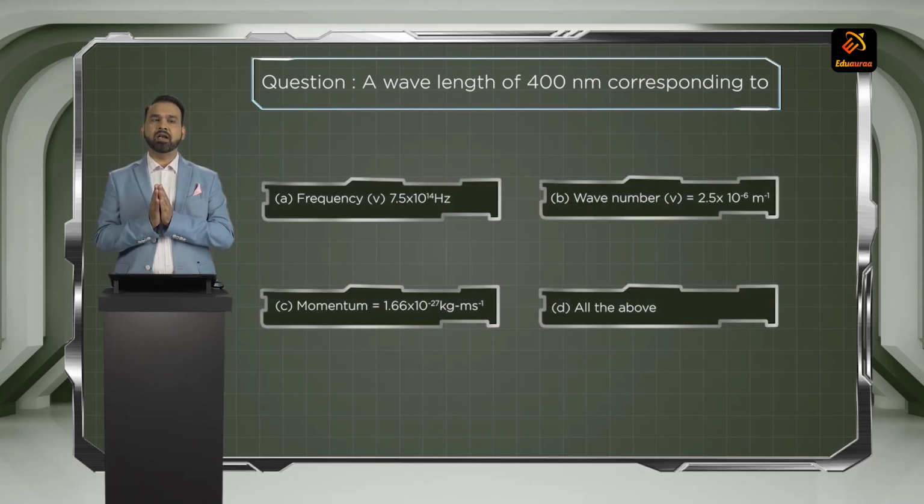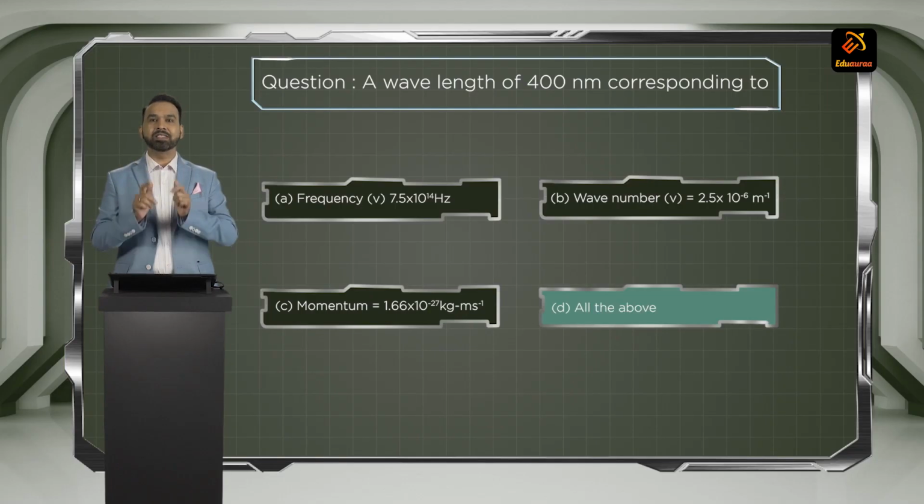A wavelength of 400 nanometer corresponds to. Now wavelength is given to you, lambda in terms of nanometer. Convert the nanometer in terms of meter. 1 nanometer is equal to 10 raised to minus 9 meters. So multiply 400 into 10 raised to minus 9, that will be 4 into 10 raised to minus 7 meters. We have converted the wavelength. Now we have to find out whether the wavelength is matching to the frequency. So how will you find out frequency? Nu will be equal to C upon lambda. C is the speed of light, 3 into 10 raised to 8 divided by lambda, 4 into 10 raised to minus 7. So you will get the frequency.